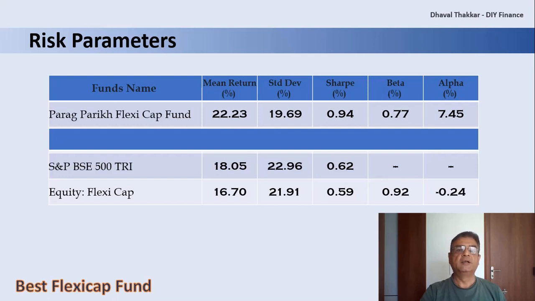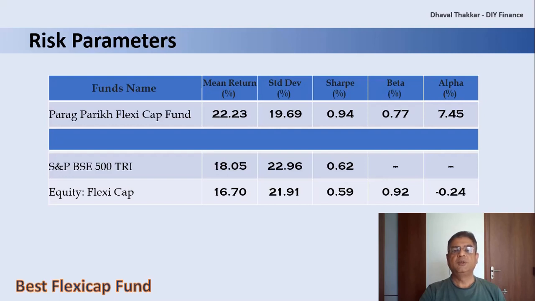Fourth one, beta, that is the volatility of the scheme compared to its benchmark, which is 0.77, which is less than the category average. Here, lower the value is better. Fifth one, alpha, that is a tool that measures how much better the fund has performed compared to the category. Here, it is 7.45, which is far more than the category average. Here, higher the value is better.